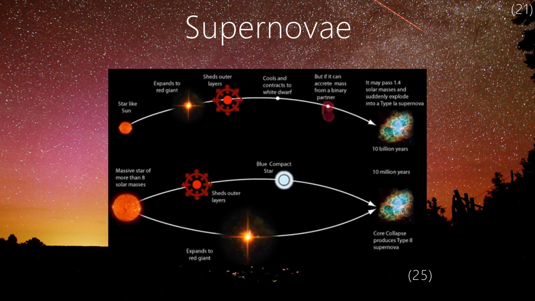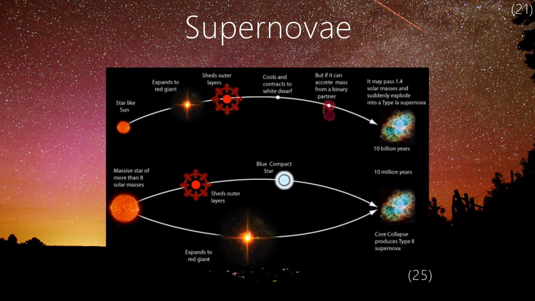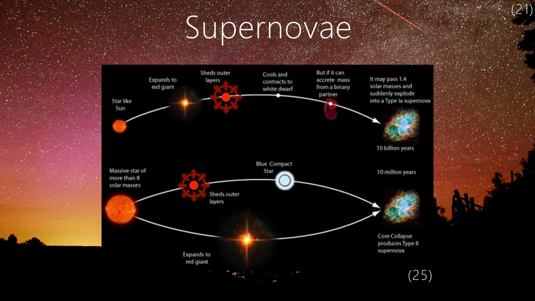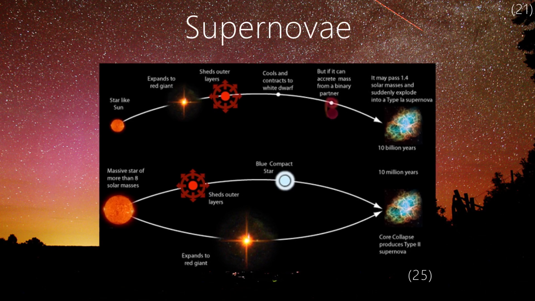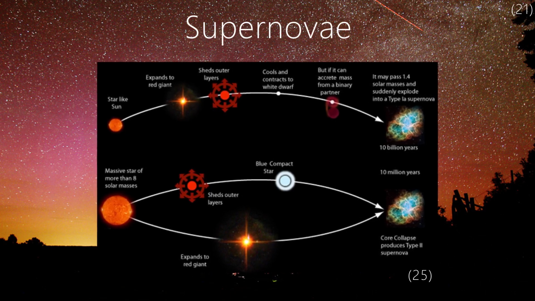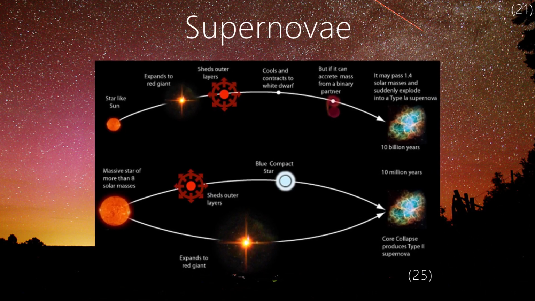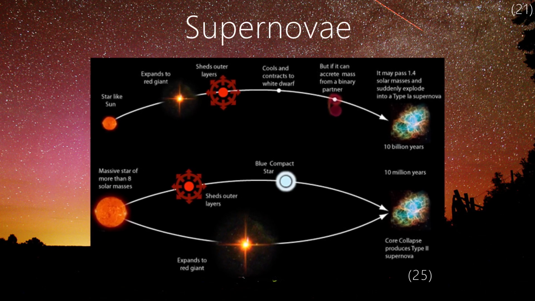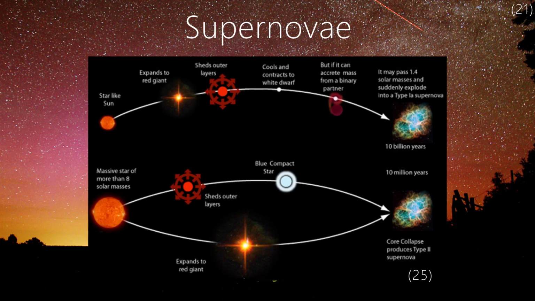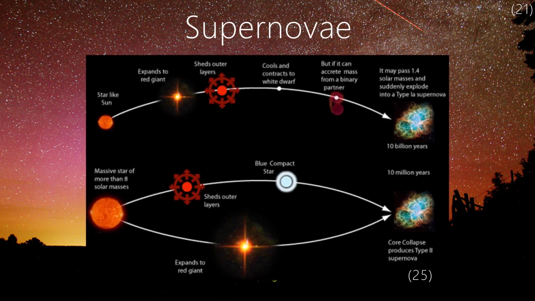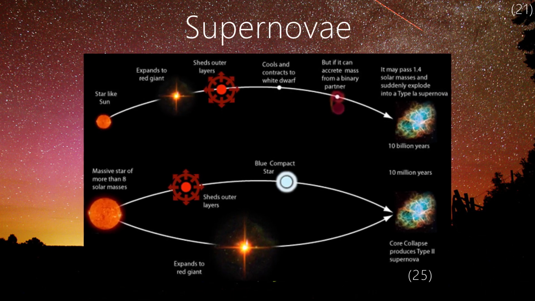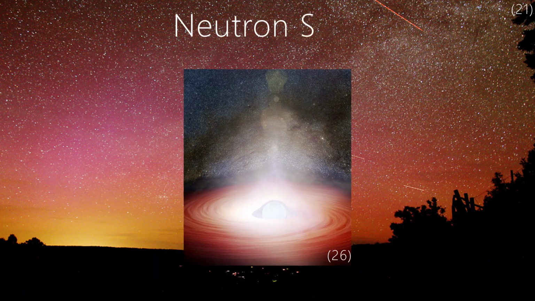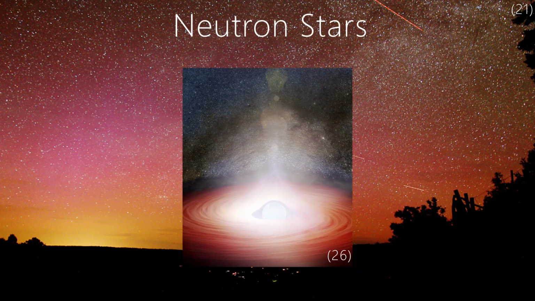There are 2 types of supernovae, type 2 being the core collapse supernova just described, and type 1 in comparison does not have very much hydrogen compared to type 2, and occurs in binary systems only. Type 1 occurs when a white dwarf obtains so much mass from its partner that it can no longer support its own weight and collapses onto itself. This is also called a carbon detonation supernova because the white dwarf begins fusing carbon right before it dies. This marks the end of a high-mass star's life, destroying the star itself.